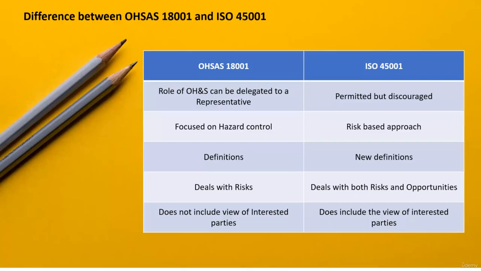In OHSAS 18001, there is no concept of interested party. However, 45001 includes a concept of interested party, and this standard urges its implementer to focus on the values, expectations and needs of the interested parties as well.